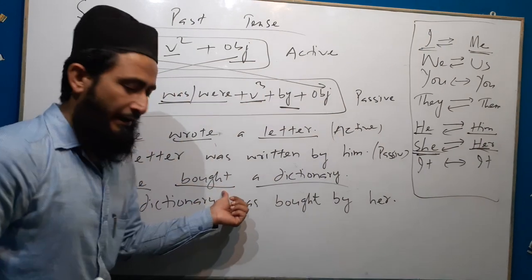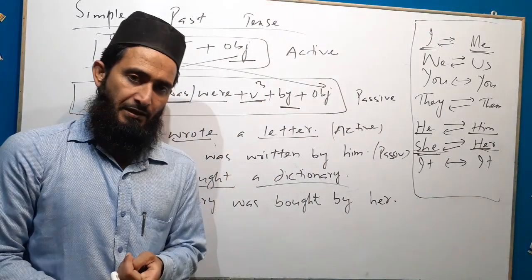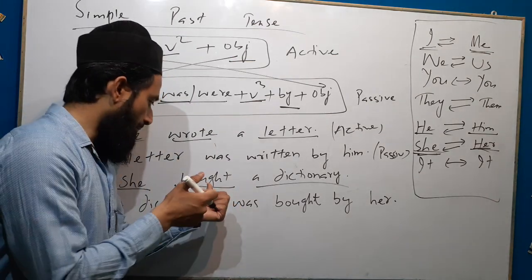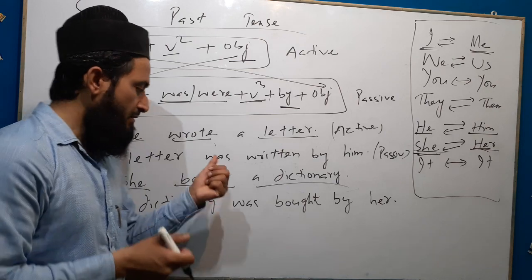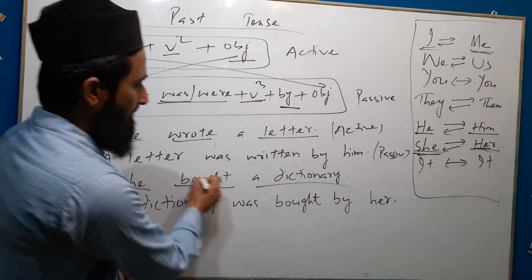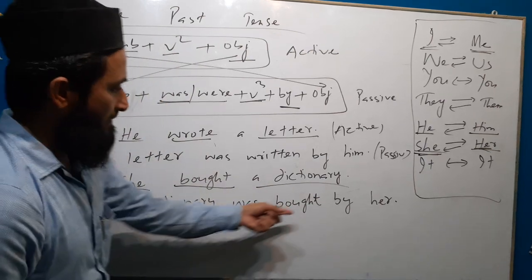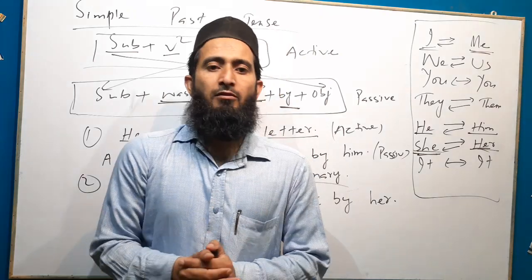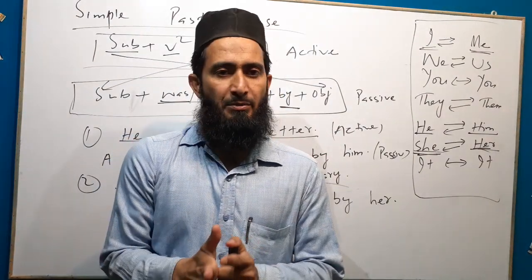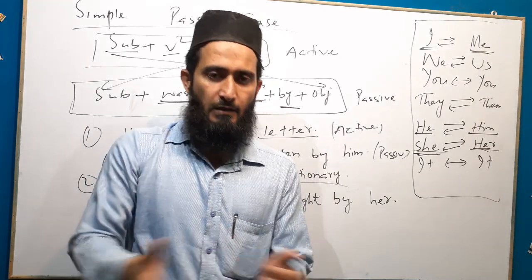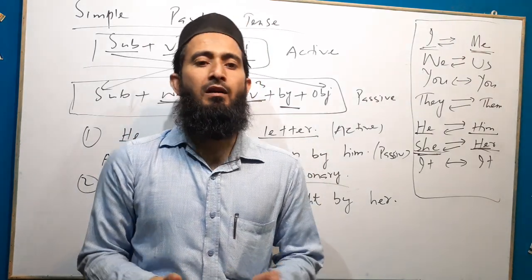Notice one more thing. Bought: second form or past participle form. Buy, bought, and the past participle is also bought. That's why we have not changed it here. A dictionary was bought by her. Today we have read how we will change from active to passive in simple present tense, then simple past tense. In the next class, we will discuss the other parts of tenses.